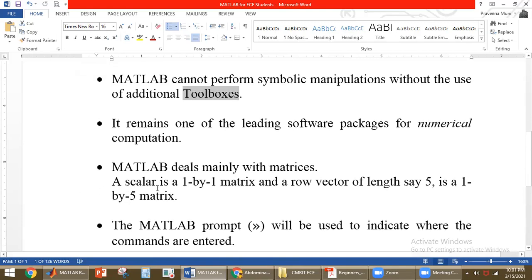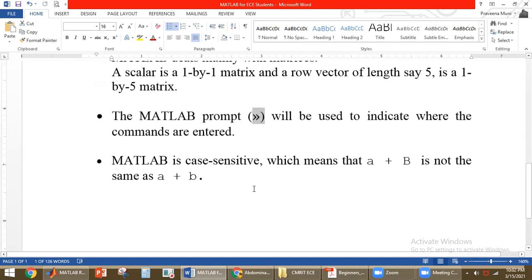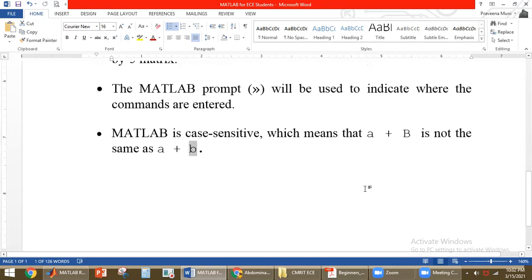Here, for example, we have a scalar. A scalar is represented by a 1 by 1 matrix, and a row vector of length 5 will be represented by a 1 by 5 matrix. And this is the MATLAB prompt we'll be using. It is used to indicate where the commands are entered. After this prompt only, we have to enter the commands. MATLAB is case sensitive, which means that A plus capital B is not the same as A plus small b. Here, capital B is a different variable compared to small b. Okay, these are two different variables. That is why MATLAB is case sensitive.